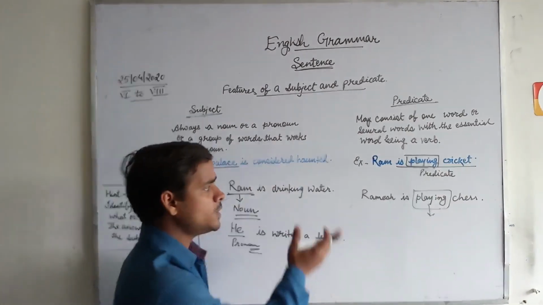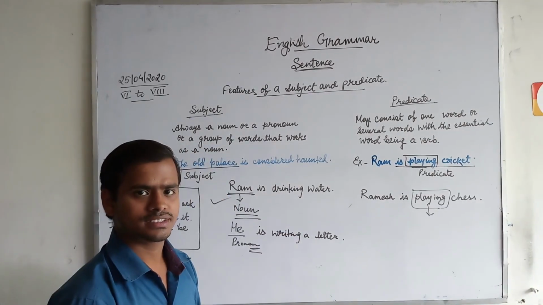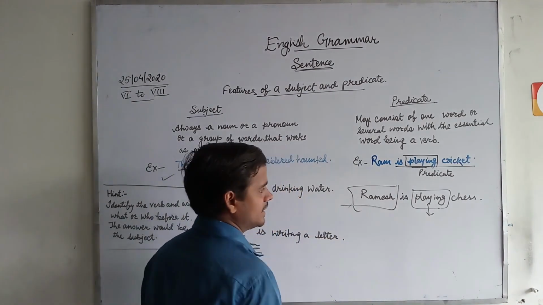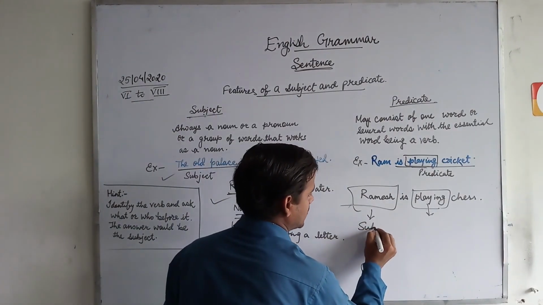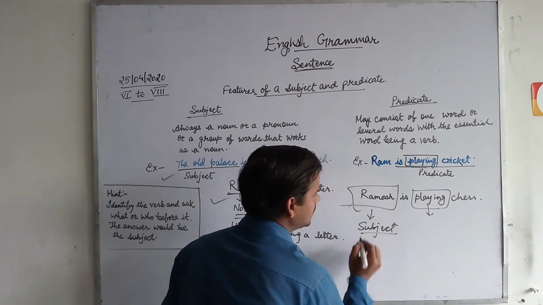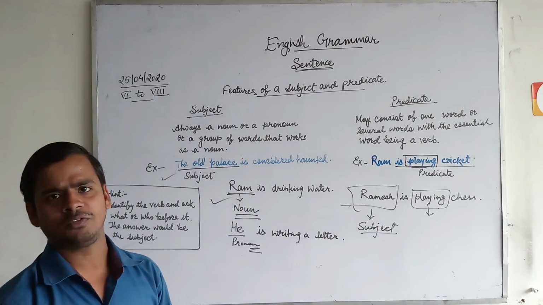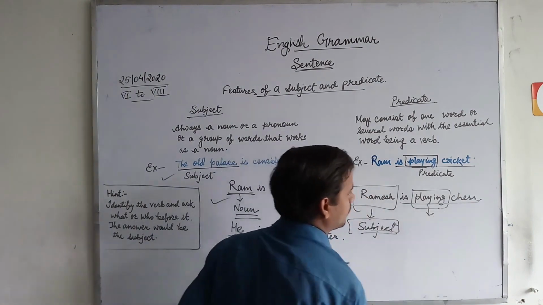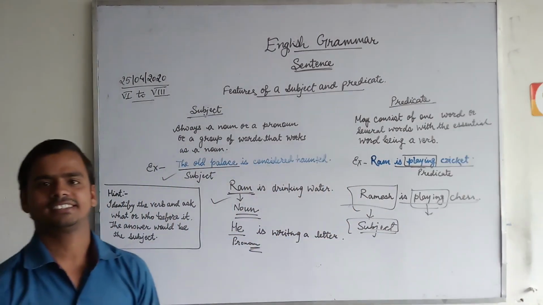Now ask, who is playing? Ramesh is playing. So Ramesh is the subject. And if we have found the subject, it is very easy to find out the predicate. If we have the subject, then the rest of the sentence is called the predicate.